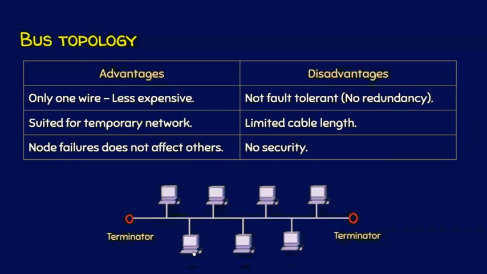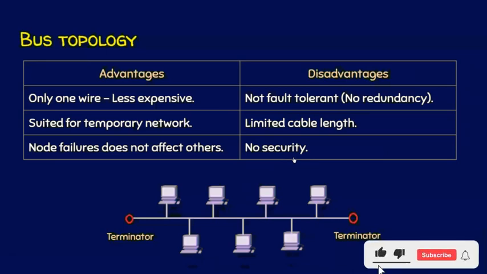At the same time, the cable length is limited to a certain range. Also, I have already mentioned if this node wants to send some data to this node, everyone participating in this network will receive a copy of the signal. So there is no security in this approach. And those are the advantages and disadvantages of bus topology.